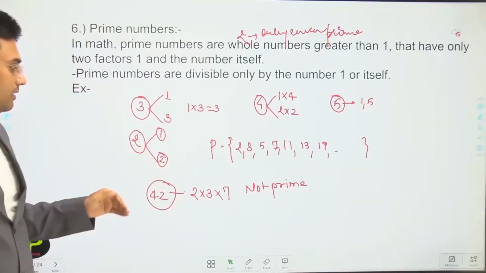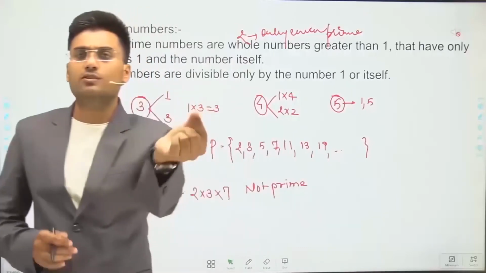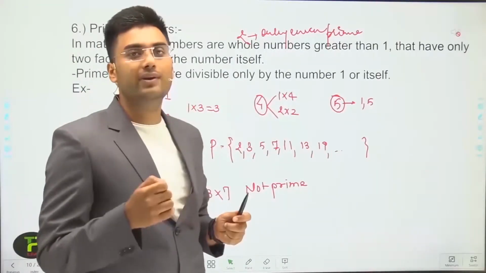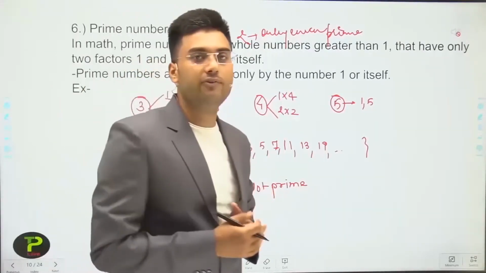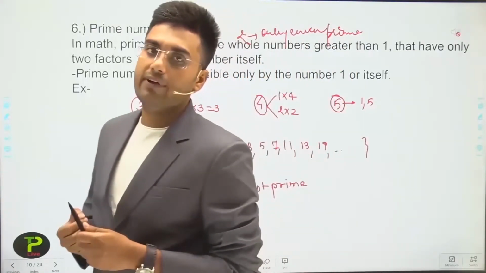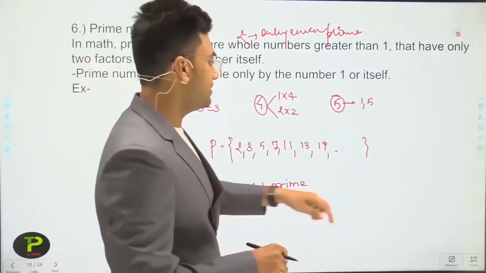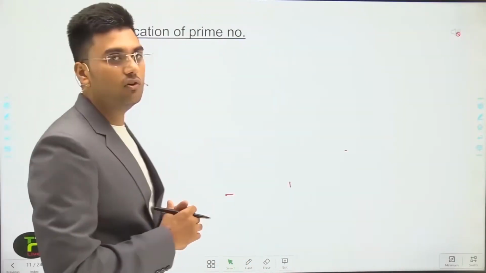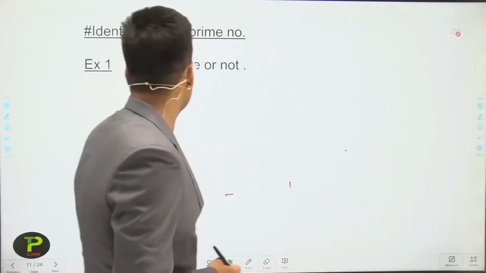So 42 is not a prime number, but 42 is a small number. You can prime factorize 42 very easily, but sometimes you will get a big number that you cannot directly factorize. So how can you identify whether that type of number is prime or not? Let's discuss that with some examples. Identification of a prime number. Let's understand with an example.